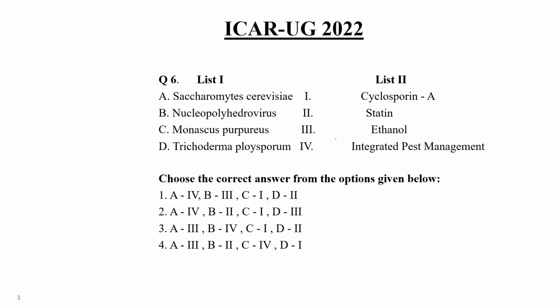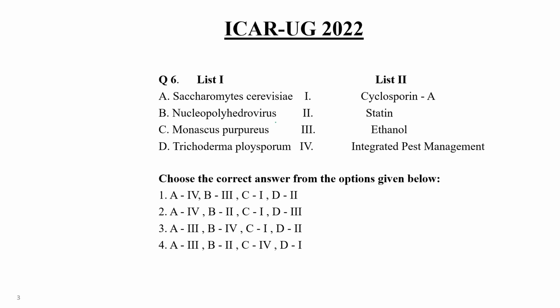So quickly just take your time, just analyze which bacteria, fungus, or virus strain is related to which type of product or process. Saccharomyces cerevisiae is related to cyclosporin, statin, ethanol, or IPM.